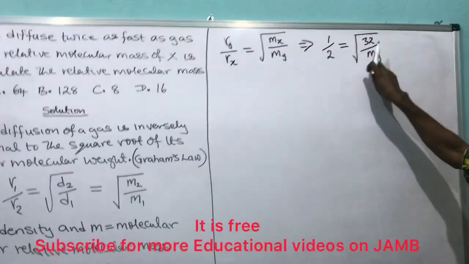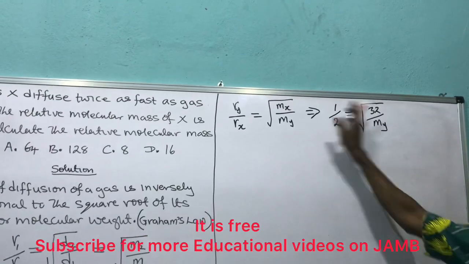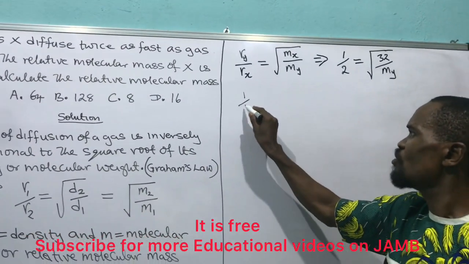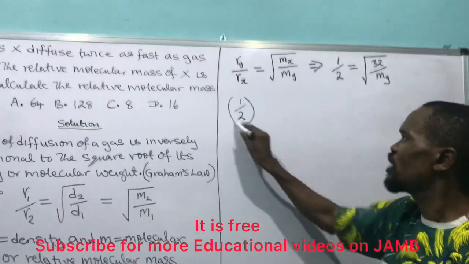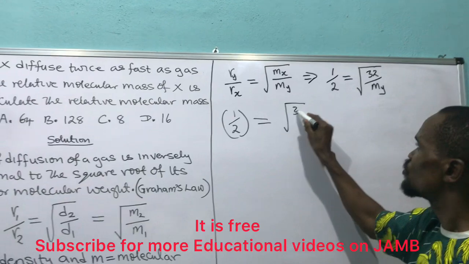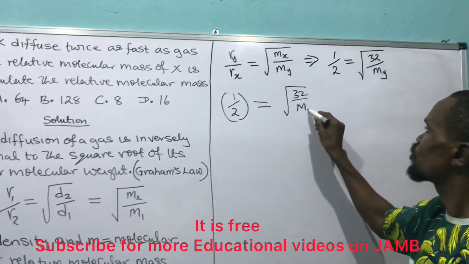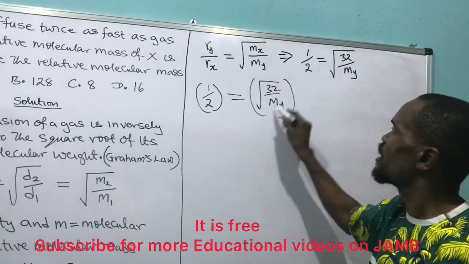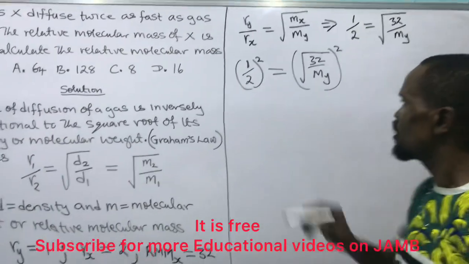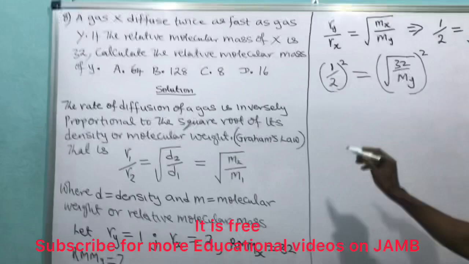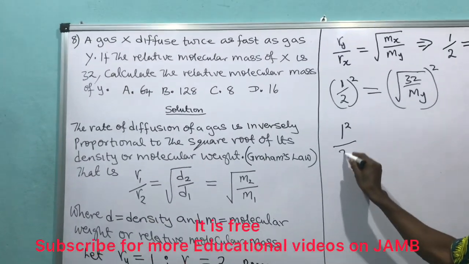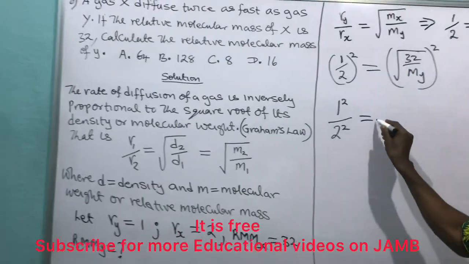For me to remove this root and make M_Y the subject of the formula, I have to square both sides. If I square both sides, I have (1 over 2) squared is equal to the square root of 32 over M_Y, all squared. Look at what I mean by squaring both sides. This will give me 1 squared all over 2 squared equals this one.